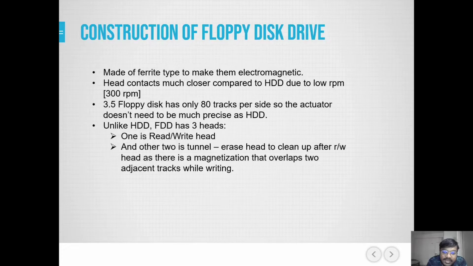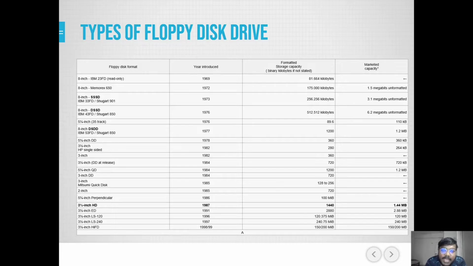One is the read-write head, and the other two are tunnel erase heads to clean up after the read-write head, as there is a magnetization that overlaps two adjacent tracks while writing. These are some types of floppy disk drive.